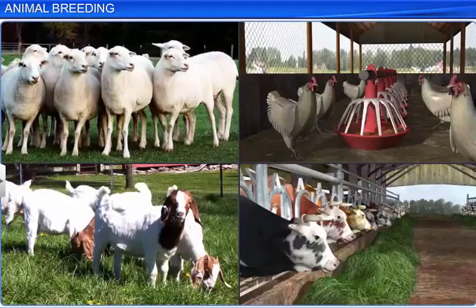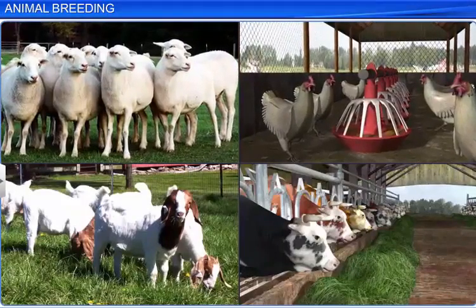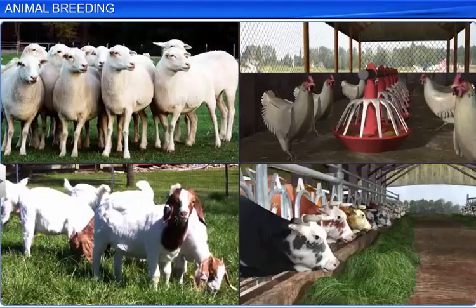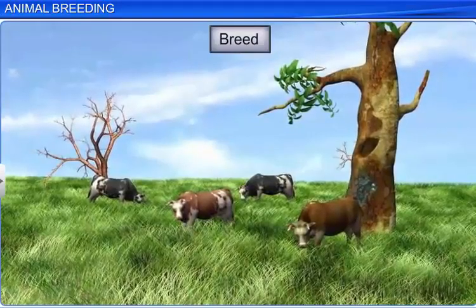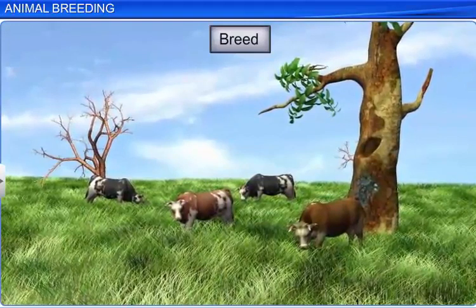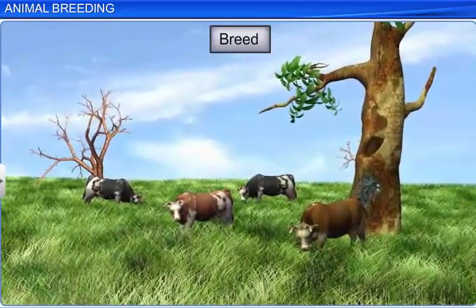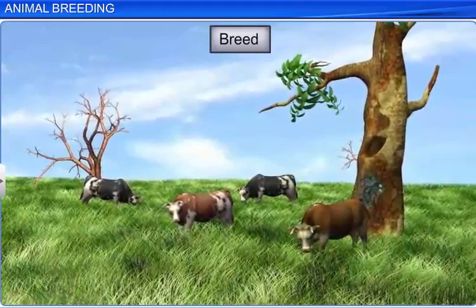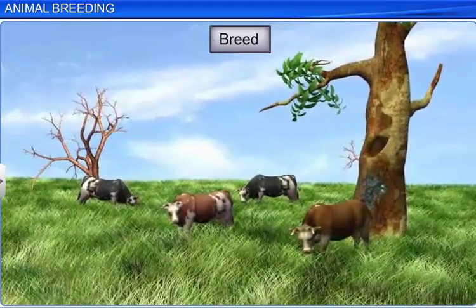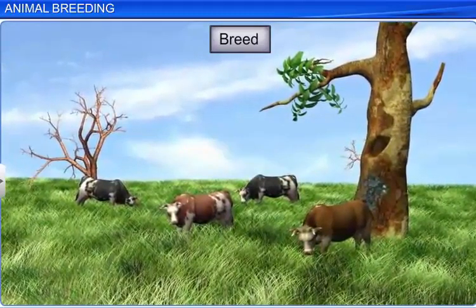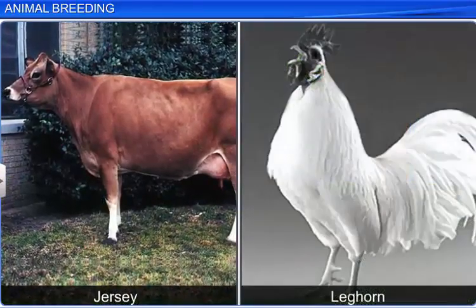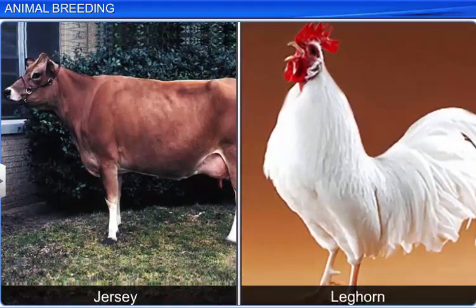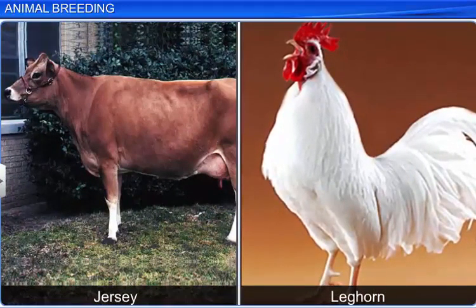Animal breeding is the controlled propagation of animals to achieve desirable qualities of farm animals and increase the yield of these animals. The term breed refers to a group of animals within a species related by ancestors and possessing many similar characters such as appearance, behavior, and size. For example, Jersey and Leghorn are very popular breeds of cattle and chicken used for breeding.